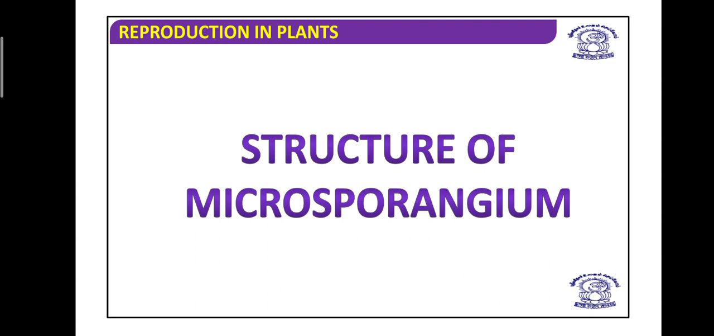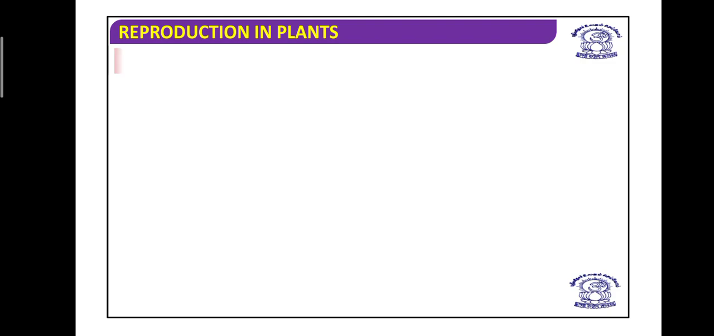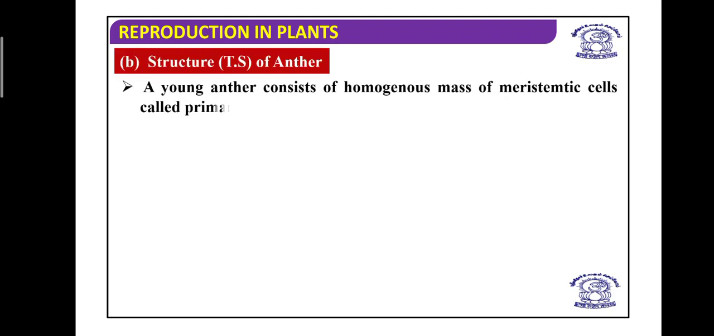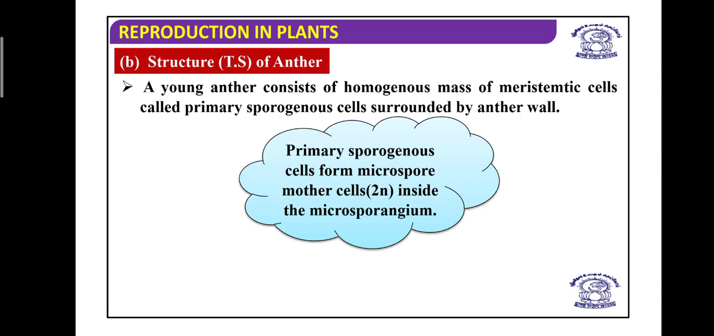Next we talk about the structure of the microsporangium and the layers of its wall. In a transverse section of a young anther, we see a homogeneous mass of meristematic cells called the primary sporogenous tissue, surrounded by the anther wall. The primary sporogenous tissue is going to form the microspore mother cells inside the microsporangium.